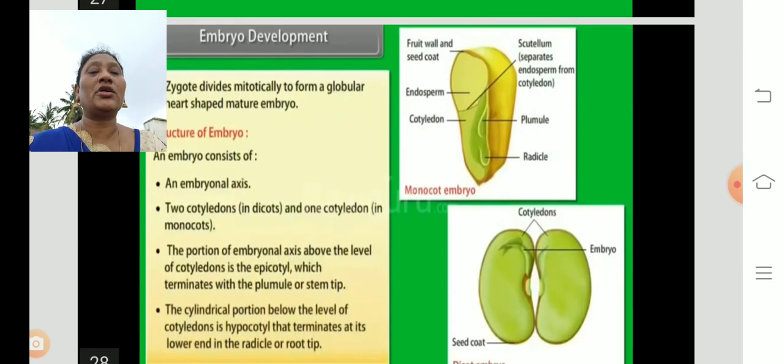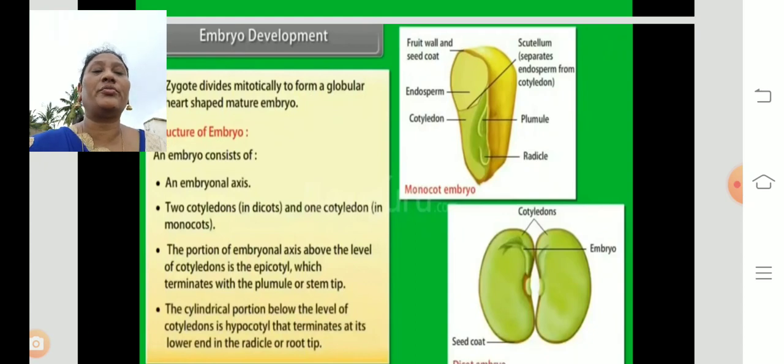What is the structure of an embryo? An embryo consists of an axis. In the picture you can find the axis part of the embryo and two cotyledons in dicots and one cotyledon in monocots. You can see what the cotyledons are. In the picture all the parts are given.